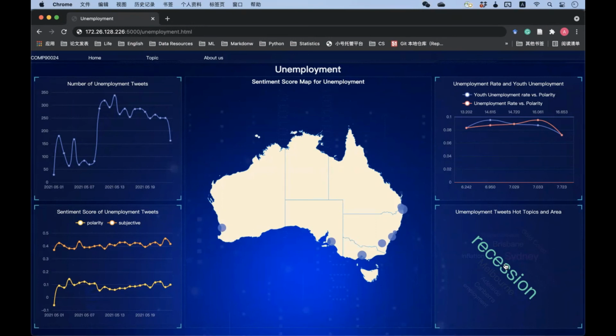As shown in the top left plot, we can see that the popularity of the topic increased significantly in the middle of May. The results somewhat make sense when we compare with the news. In that period, the Labor budget plan was released and a new case of COVID-19 was found again in Australia.